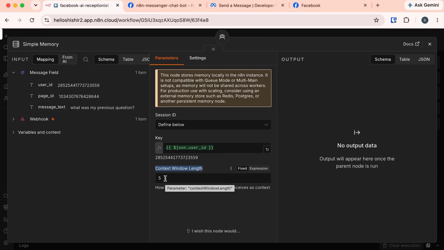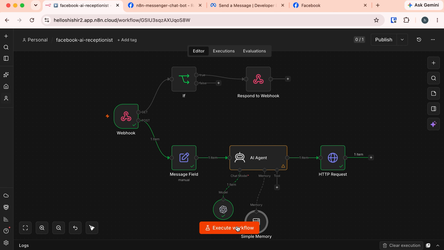Our next option is the context window length. This dictates how many past messages it remembers. Currently it's set to 5. Let's make this 10. Now let's close it and test it again.